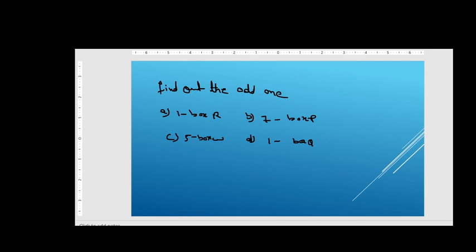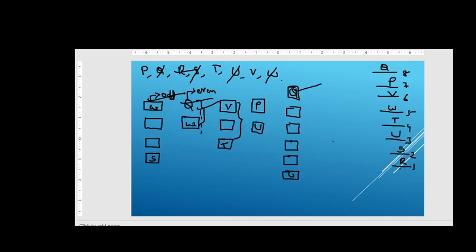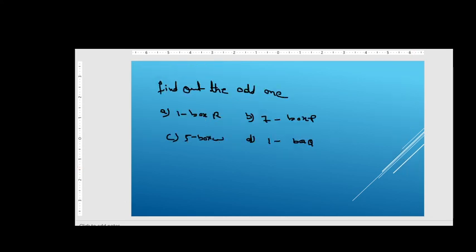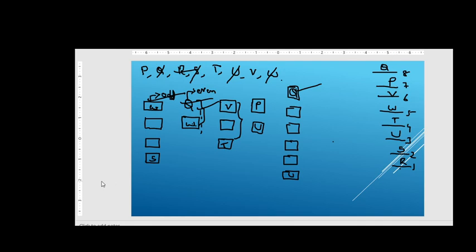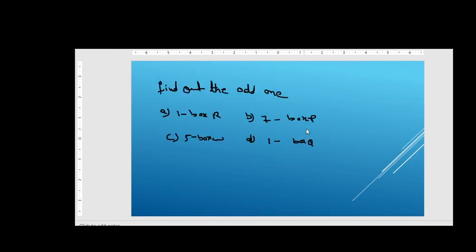Right, so now we have to find the answer for this question, find the odd one out. Option A says 1 box R. So 1 box R, which is correct, friends, so it is not the right answer because we have to select the odd one out here. Next, the second option says 7 box P. 7 box P, it is also correct, so it is also a wrong answer.